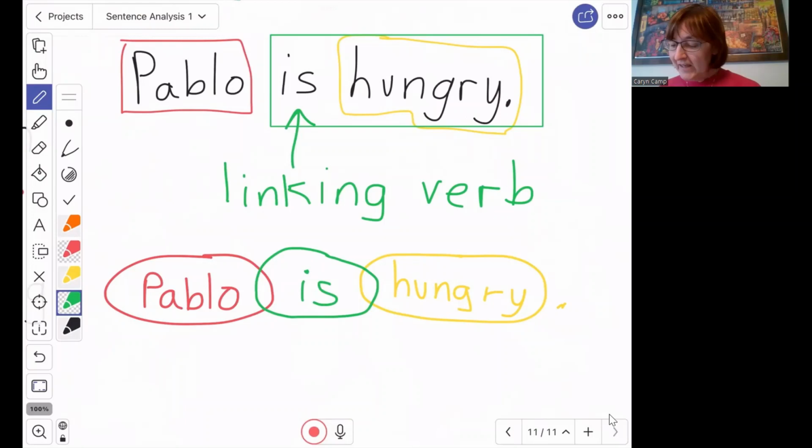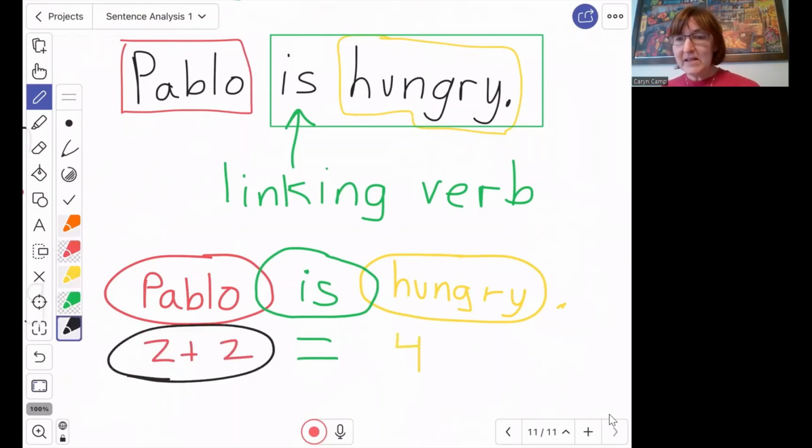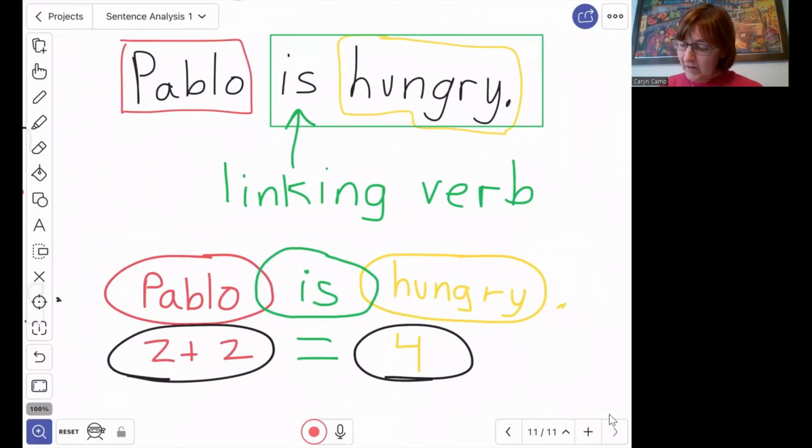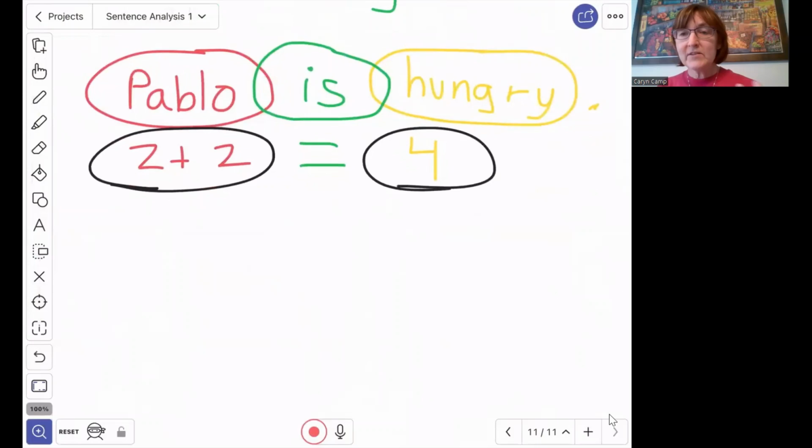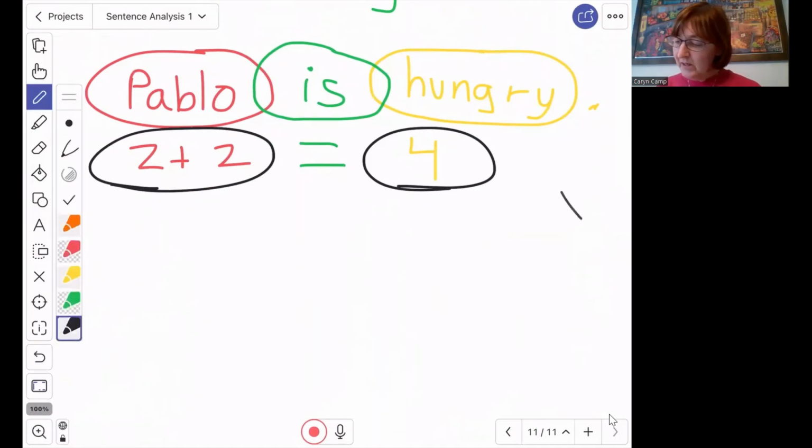You can think of it like an equal sign in math, right? We think of 2 plus 2 equals 4, right? This whole side is equal to or the same as this whole side. You can think of is as a word that means equals to. In this kind of sentence where there is no action and something is just being something, we're making a statement, there are two things that we can put here in the end of the predicate.